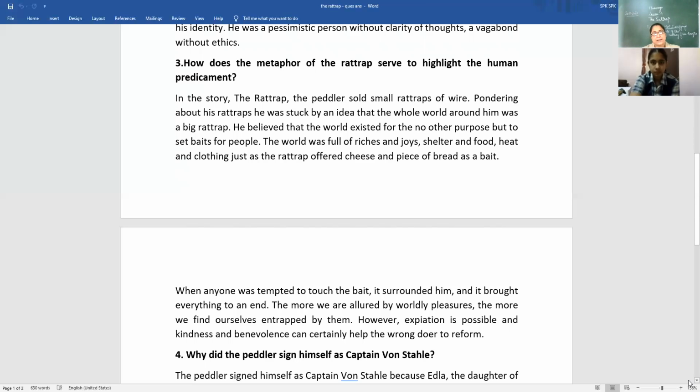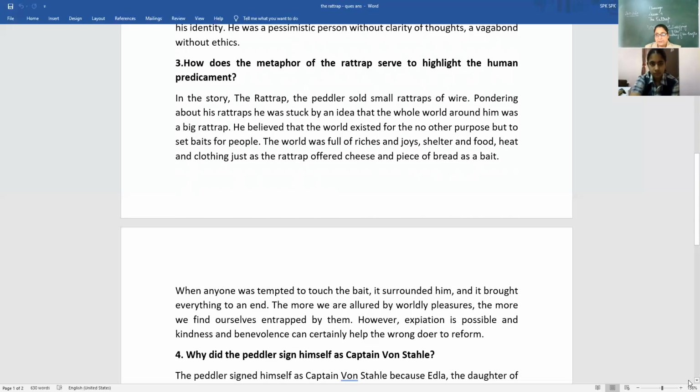Now, what is this rat trap? I gave two meanings of the word rat trap. The rat trap which he used to make and sell in the market to the people in the locality, in the vicinity there. Moreover, the rat trap as the whole world. In the lesson, the vagabond's philosophy is that the whole world is a rat trap.